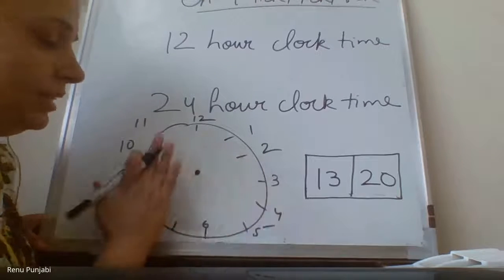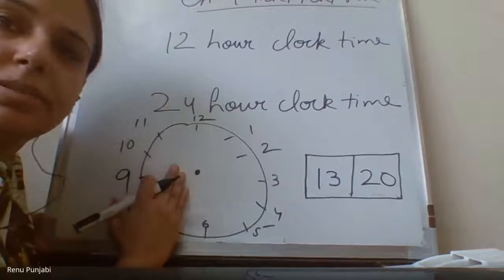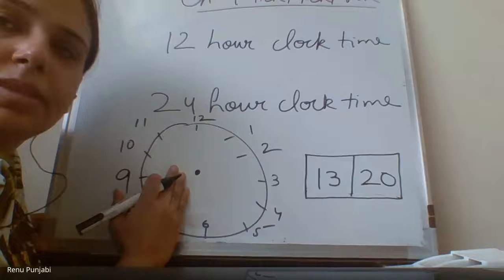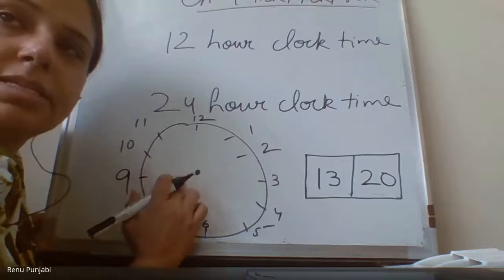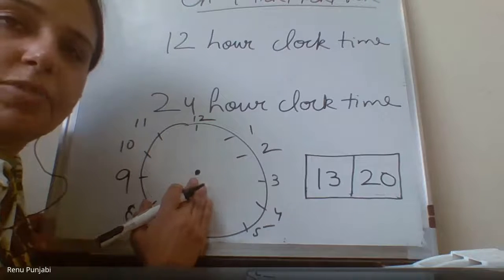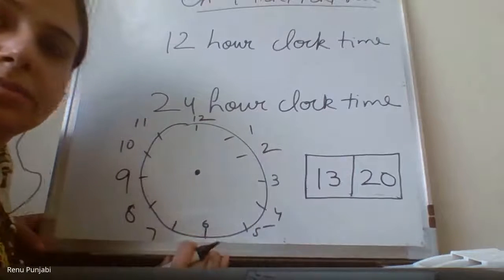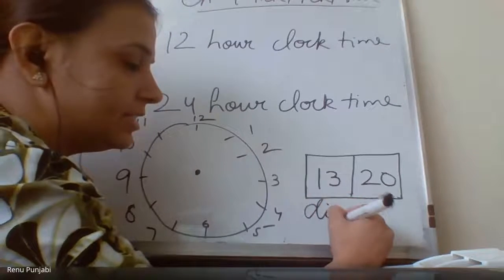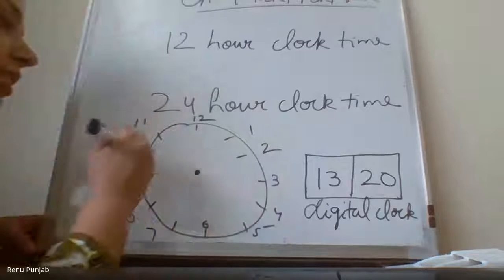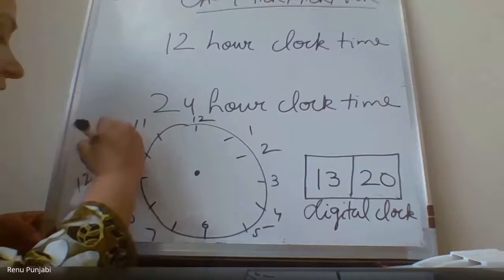So now this clock is which clock? Please write the answer in the chat box. I'm asking which clock this is, not what time it is. Ayush, this is digital clock. Yes, ma'am, this is digital and this is 12-hour clock. Analog clock also we can call it. So this is the 12-hour clock.